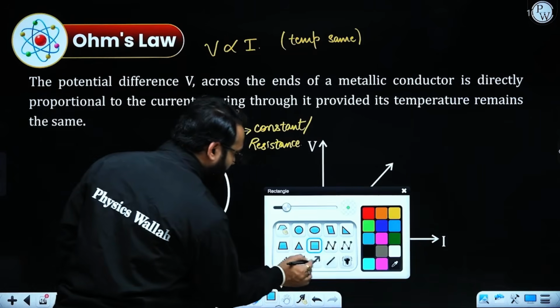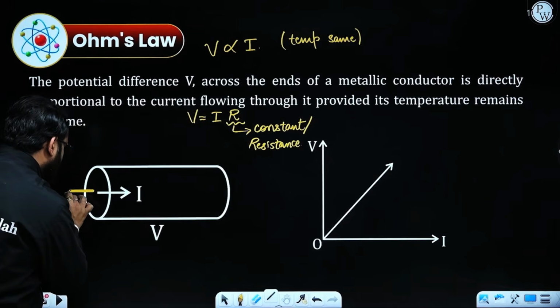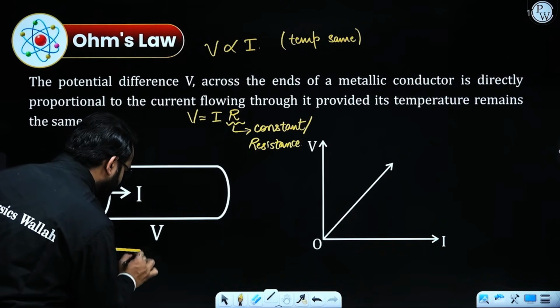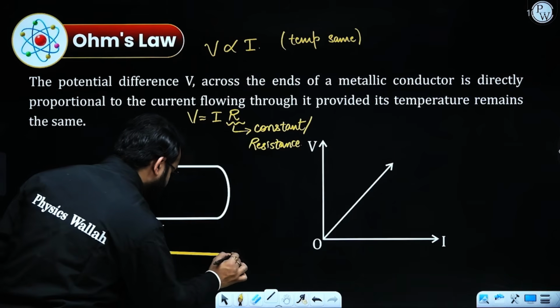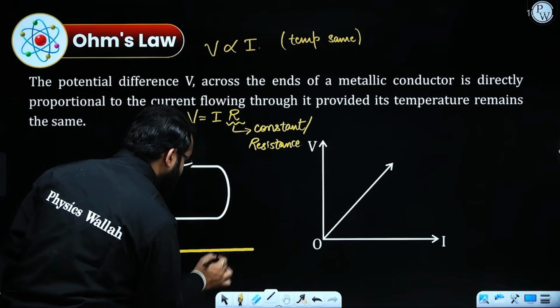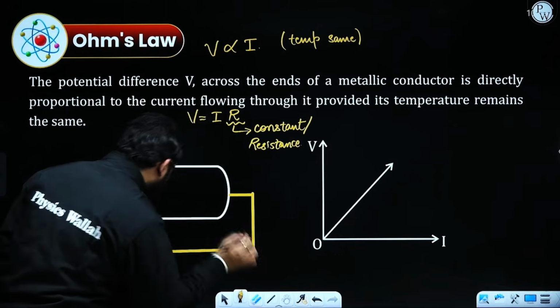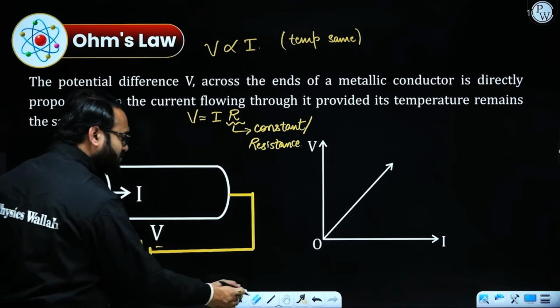When we talk about this, the potential difference is provided across this terminal. So let's draw the circuit. This is the electric conductor provided with connections. Now this is positive and negative, and the electric current is flowing through it. What is going to happen?